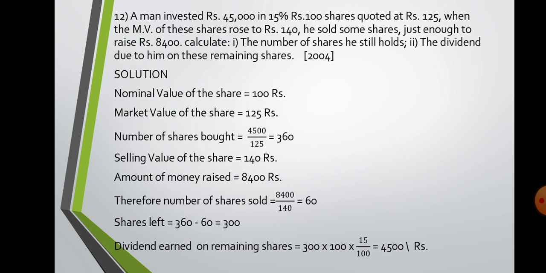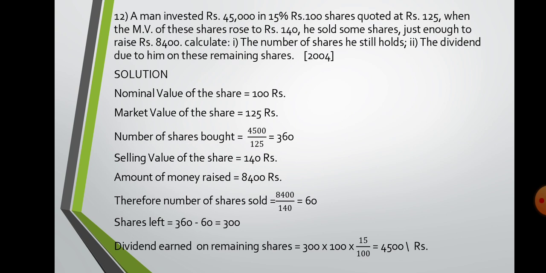Now a man invested rupees 45,000 in 15% 100 shares quoted at 125. When the market value of these shares rose to 140, he sold some shares, just enough to raise 8,400. Calculate the number of shares he sold, and the dividend due to him on the remaining shares. This is a very important and tricky part. Not tricky you can say, but yes, you have to use a lot of concepts here. First, nominal value 100 given, market value 125 given. So the number of shares you find out. So you got 360 shares.